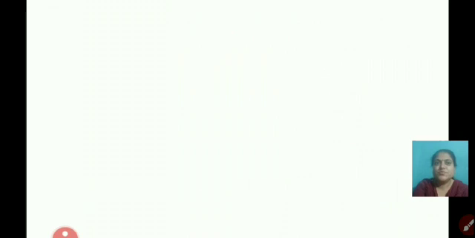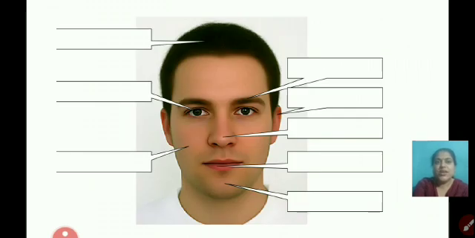Next one. Okay, again we are having one activity. This activity is also very easy. Again, pause the video. See the arrows properly, and just speak out the name of the body parts which are pointed over here. Tell it to your parents. You can also write the spellings in your rough notebook and then see whether it is correct or not.